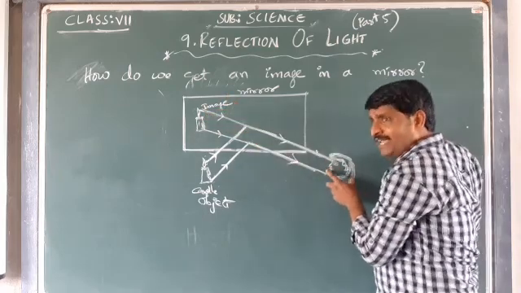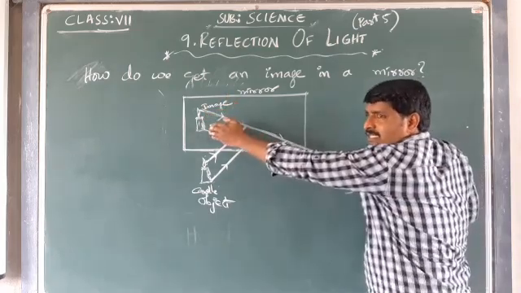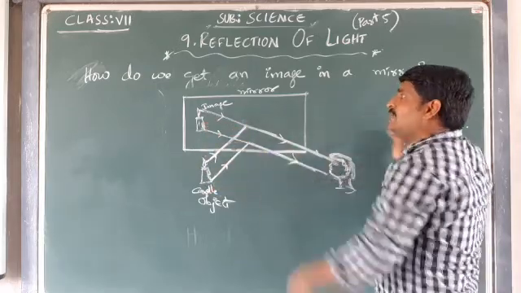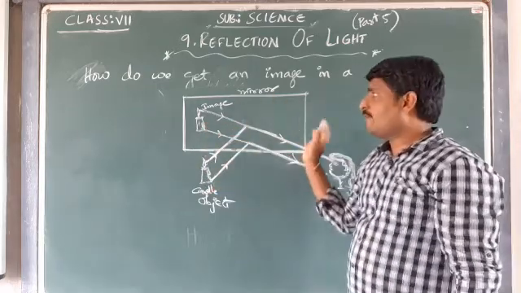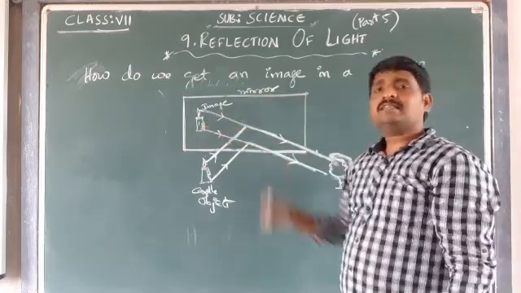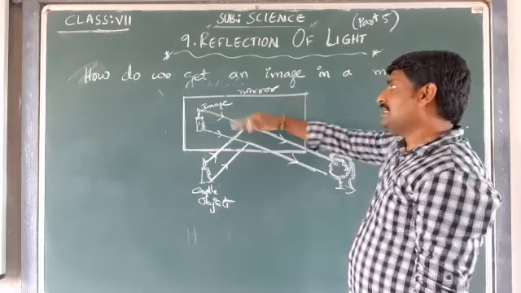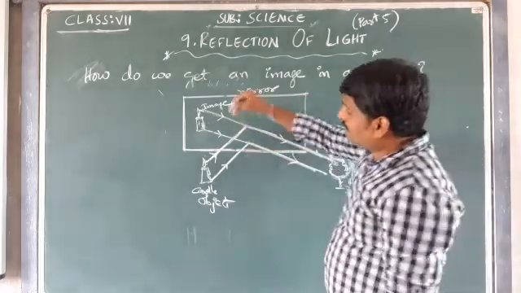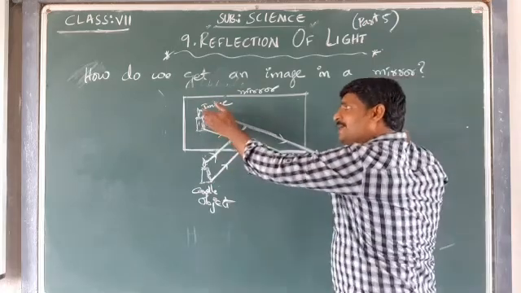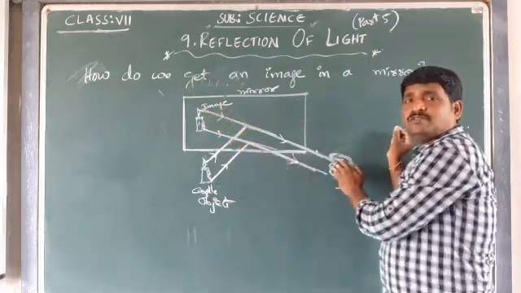Our eye feels that some object like a candle is present on the other side of the mirror.